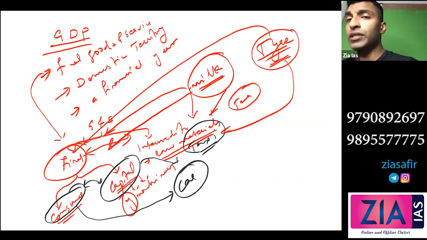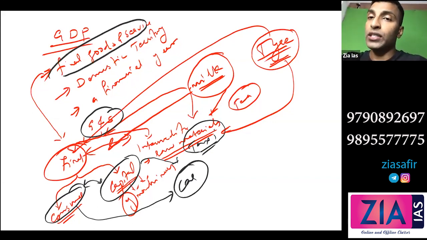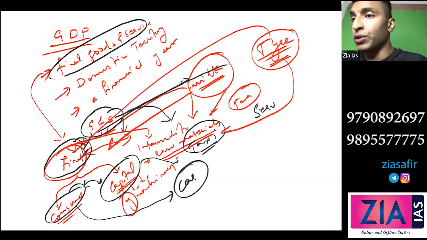So what I mean to say is, we have discussed goods and services. Goods and services can be final as well as intermediate, and when we talk about GDP, we will only add final. We have discussed final goods. It can happen in services also. In services also you can have final and intermediate.